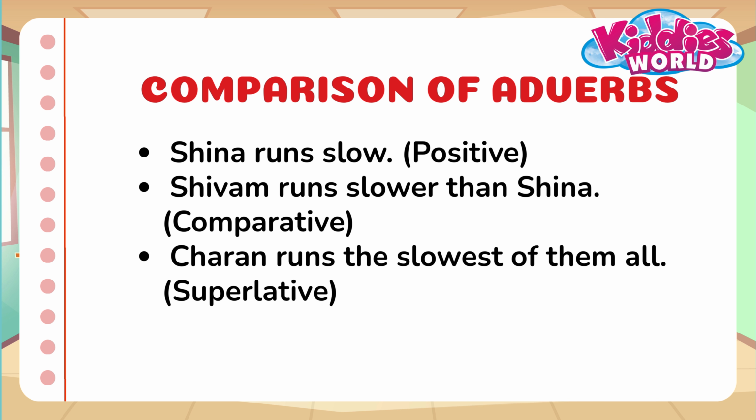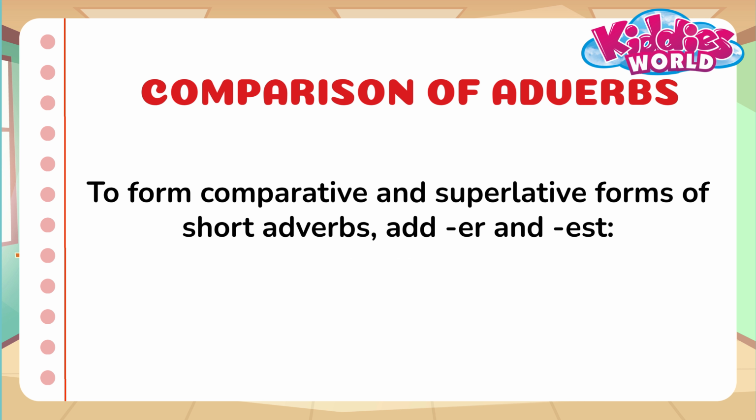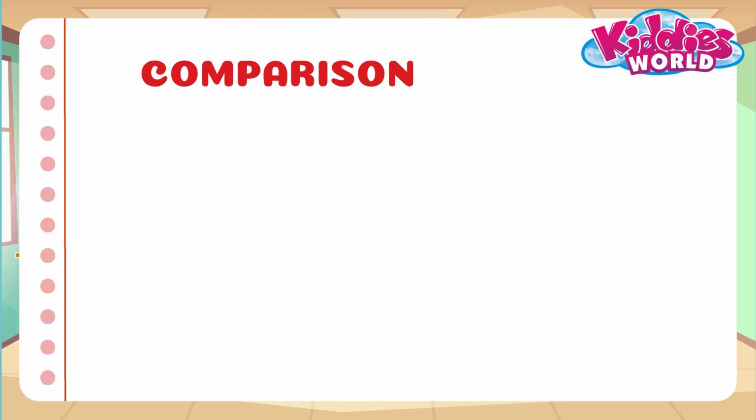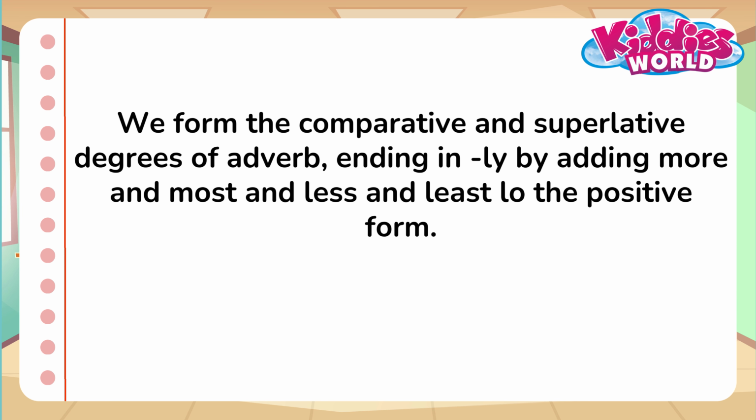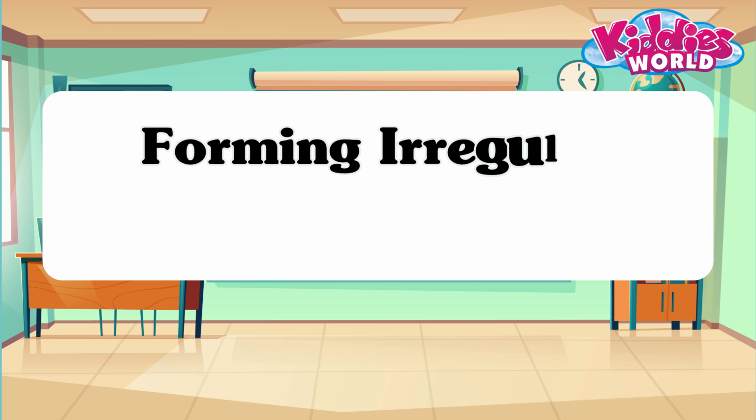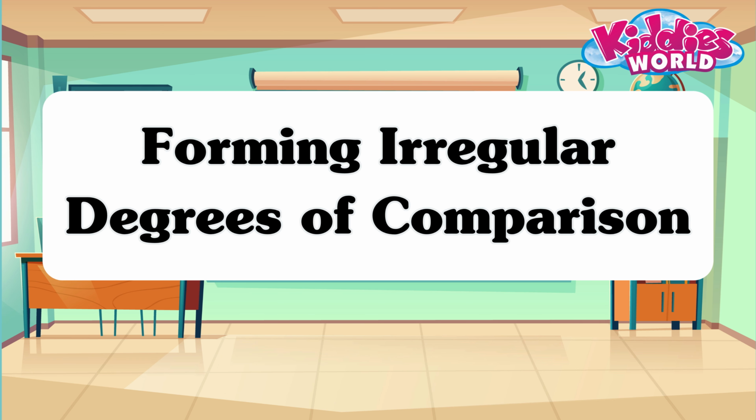Check the examples. To form comparative and superlative forms of short adverbs, add er and est to the positive form. Check the examples. We form the comparative and superlative degrees of adverbs ending in ly by adding more and most, and less and least to the positive form. Check the examples given.